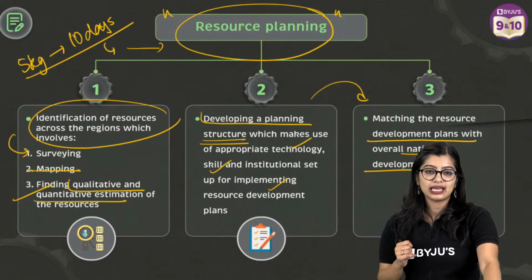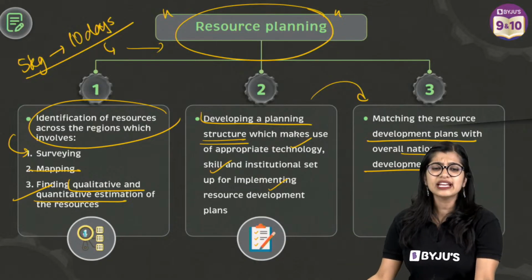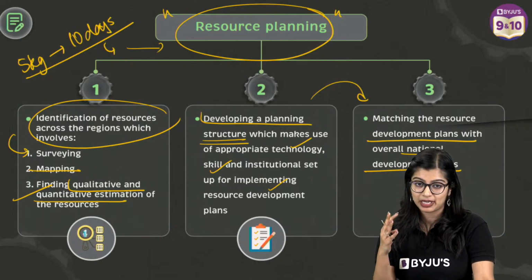So are we all clear? Are we all clear with this? I don't think it is actual and potential. It is developed and potential.